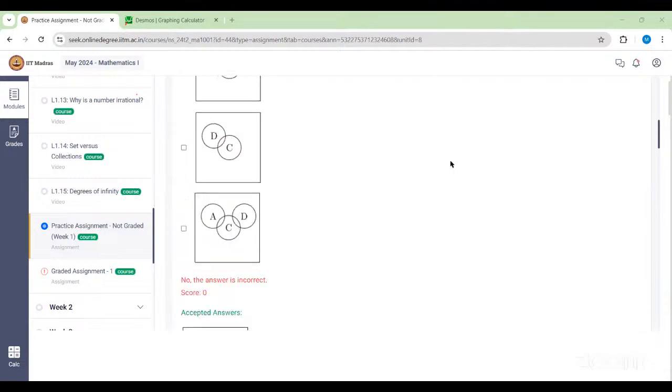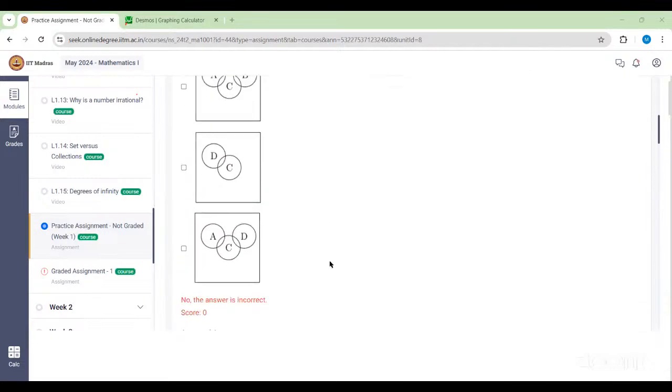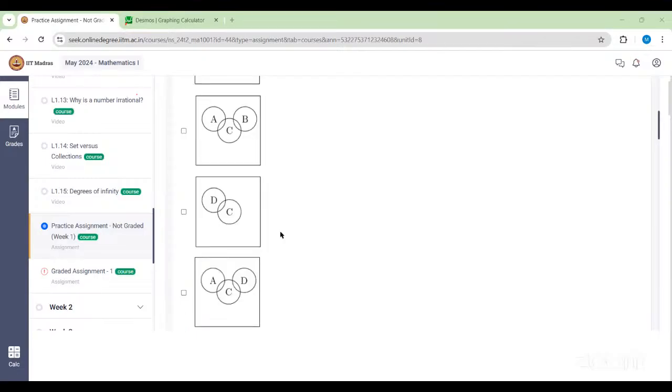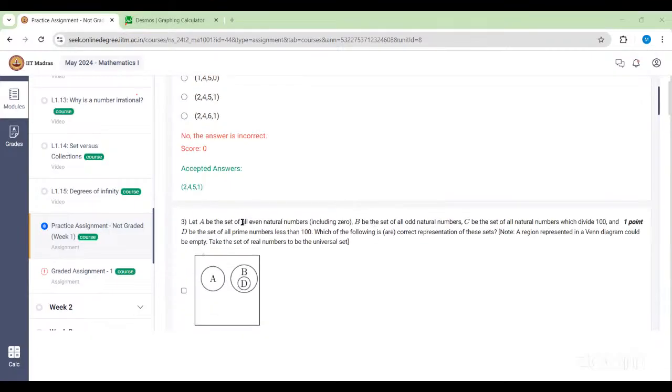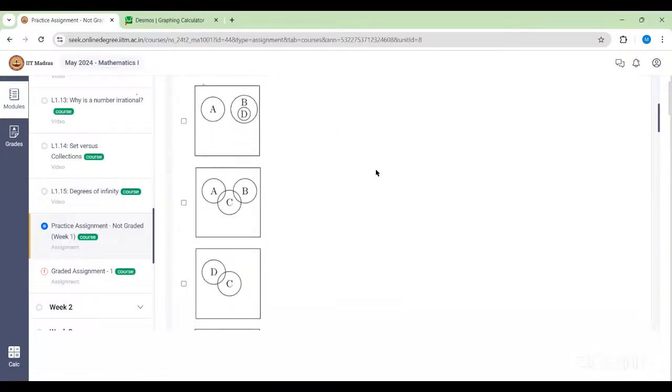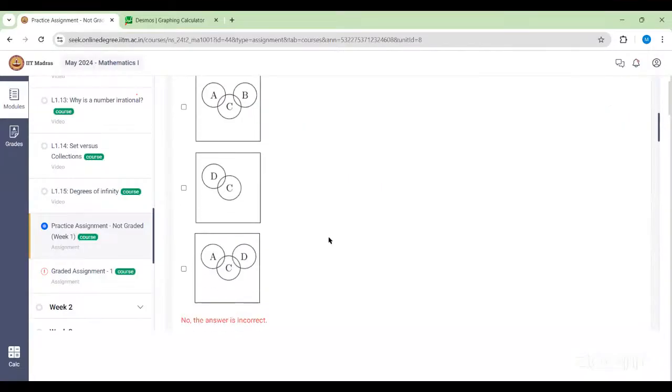Okay, so I think this question is okay. What about the fourth option? Fourth option, A intersection C intersection D is there, right? C and D are intersecting because 5 is in C and 5 is also in D. And A and C are intersecting because 2 is in A and 2 is in C. 2 is an even number and 2 is also a number which divides 100. So it would be a right answer. 2 is also a prime number. That is valid, okay.